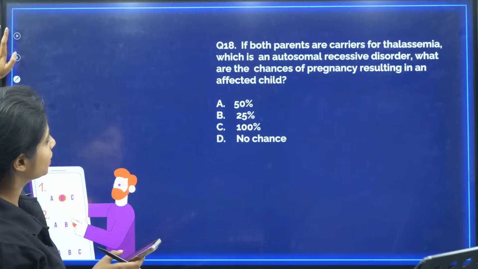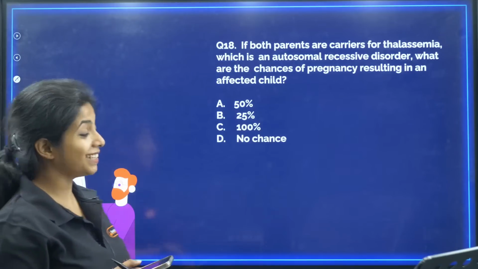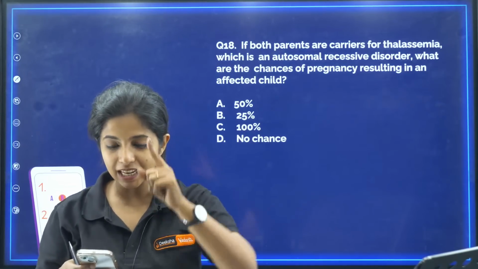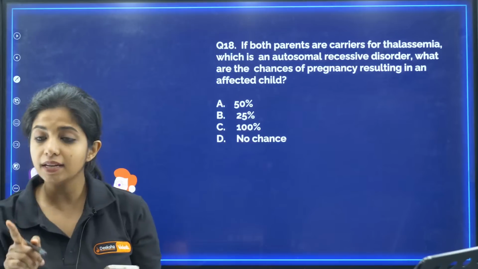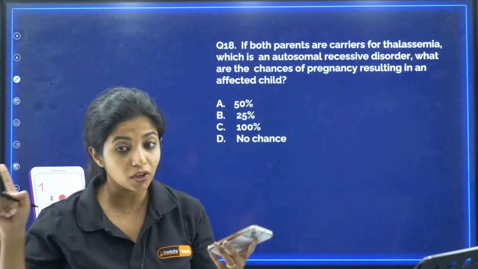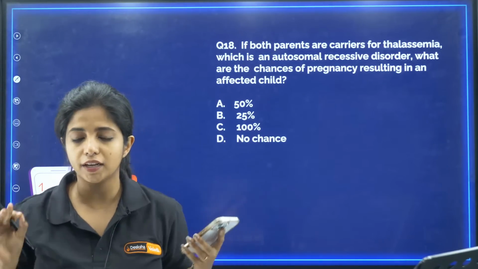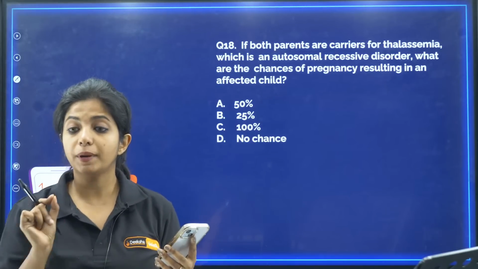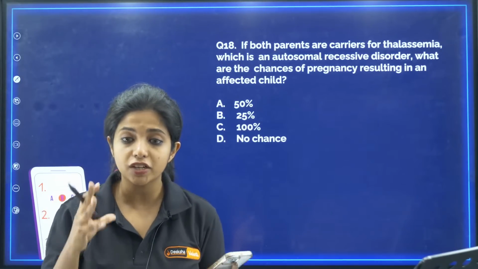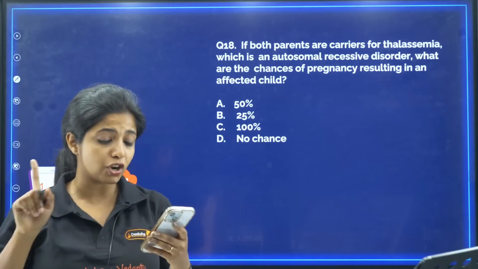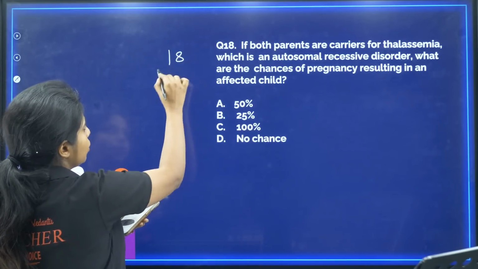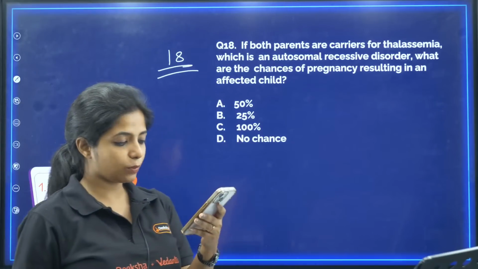Great. Now question number 18. This I want to see who all get me the answer. Okay, be ready for question number 18. Have your pen ready. If both parents are carriers for thalassemia, both of them are not affected, they are carriers for thalassemia, which is an autosomal recessive disorder, what are the chances of pregnancy resulting in an affected child? That means the child has thalassemia, it's not a carrier. Can you tell me the answer for this? This is the 18th question.